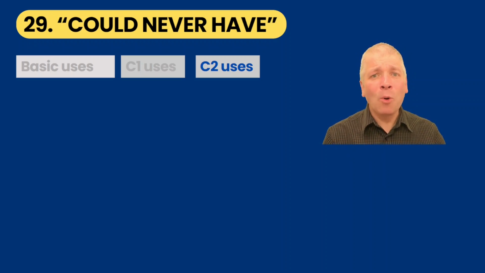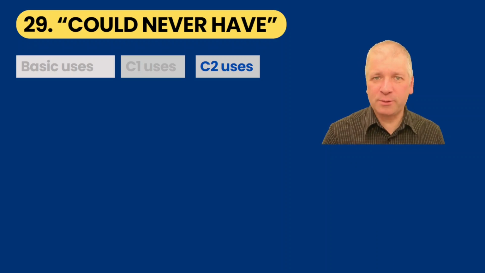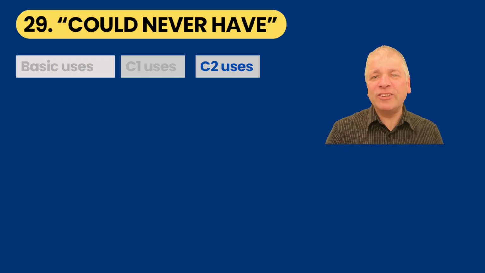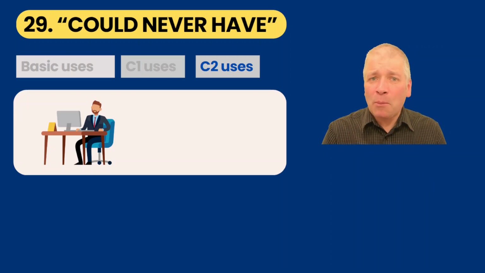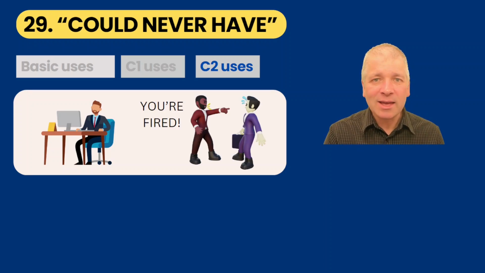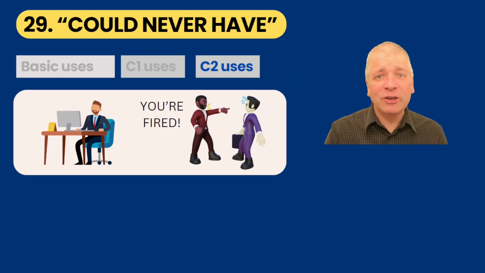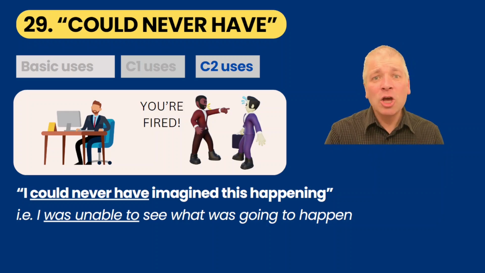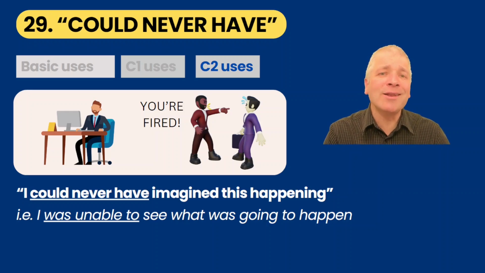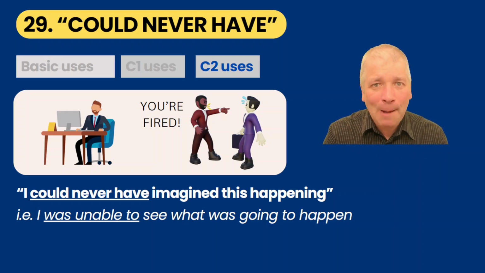But now for a more detailed look at the most advanced uses of could. And number 29 on our list is could never have. Here's someone who has a job. They think everything is going well until one day they get fired. The manager tells them they no longer have their job. And the worker says this: I could never have imagined this happening. And here, could never have means I was unable to. I was unable to see what was going to happen.